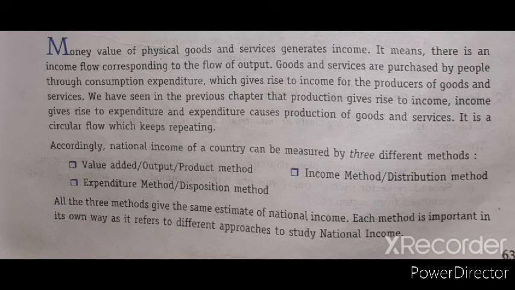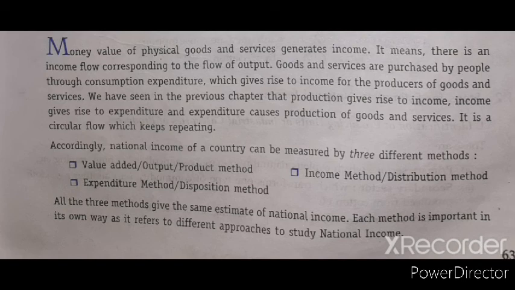Goods and services are purchased by the people through consumption expenditure. Whenever any consumer does consumption expenditure, it leads to a rise in income, for the producer of the goods and services.